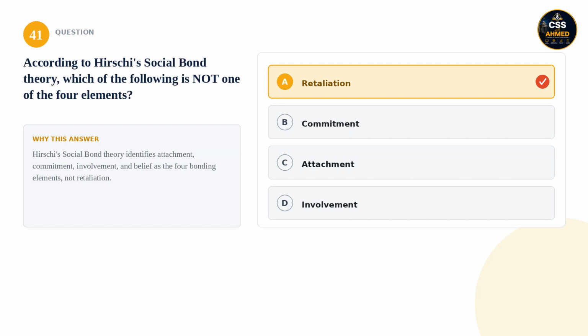41. According to Hirschi's social bond theory, which of the following is not one of the four elements? Is it retaliation, commitment, attachment, or involvement? The correct answer is retaliation. Hirschi's social bond theory identifies attachment, commitment, involvement, and belief as the four bonding elements, not retaliation.